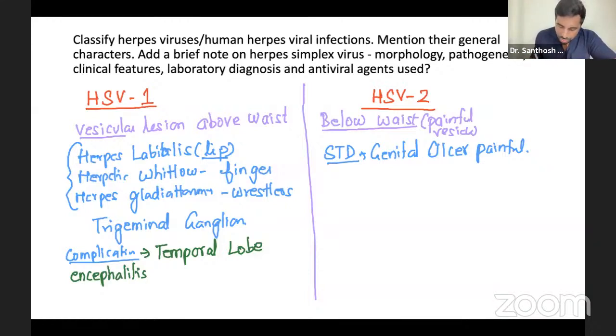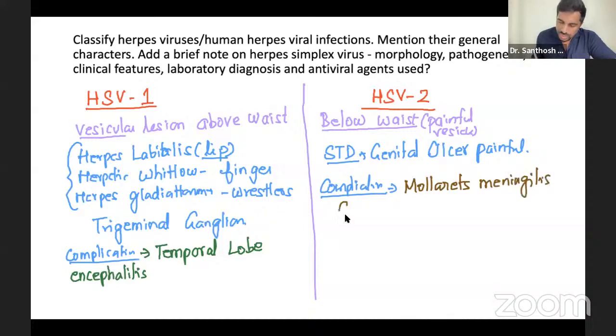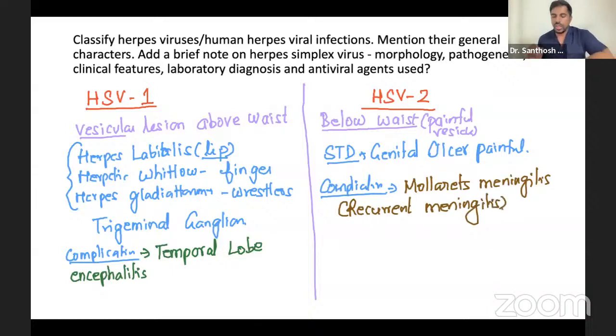And then as a complication, when it goes to children, when the mother is carrying and the child is born, or in an immunocompromised state, they can get Mollaret's meningitis. This is basically a type of recurrent meningitis. So this is a complication of herpes simplex virus 2, and 1 and 2.